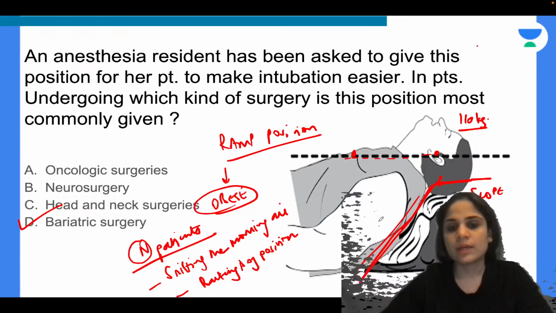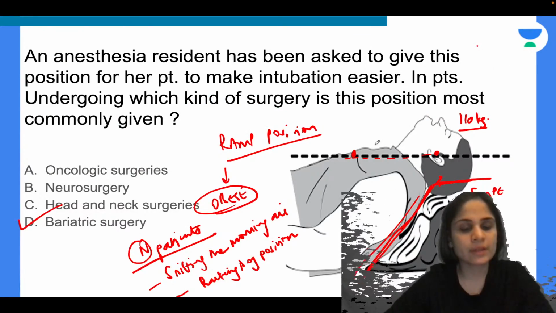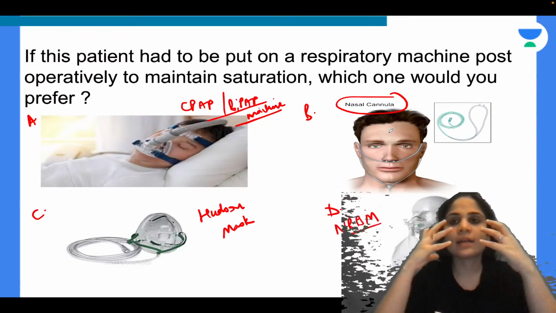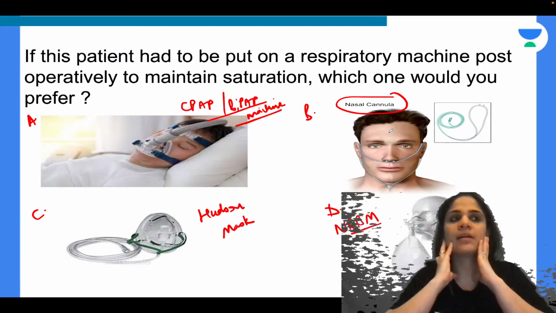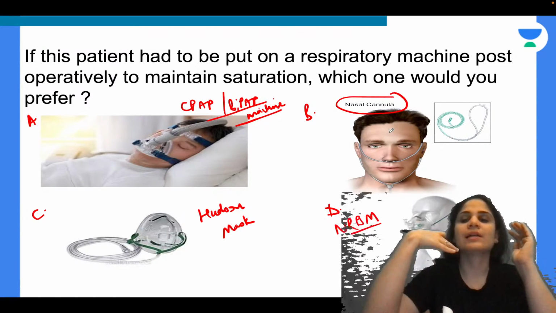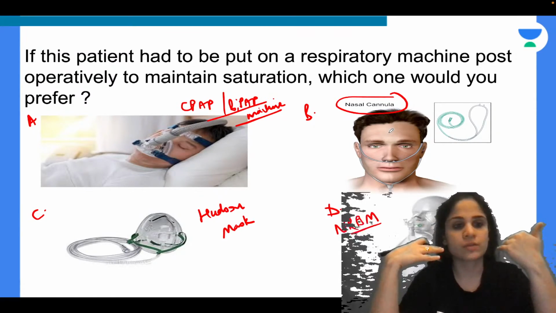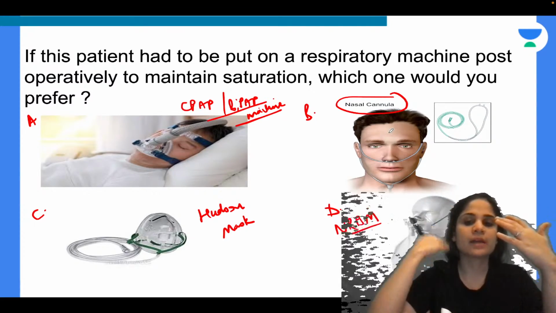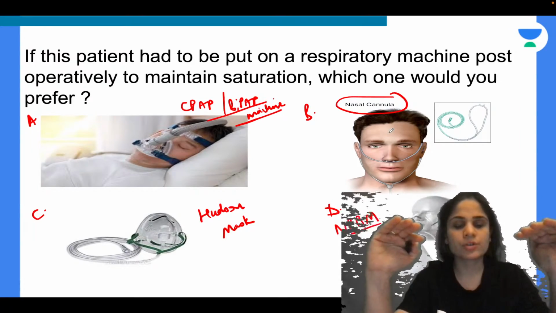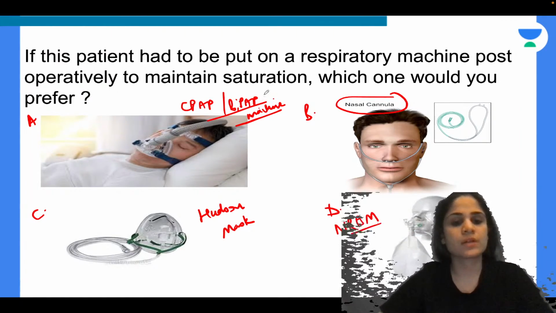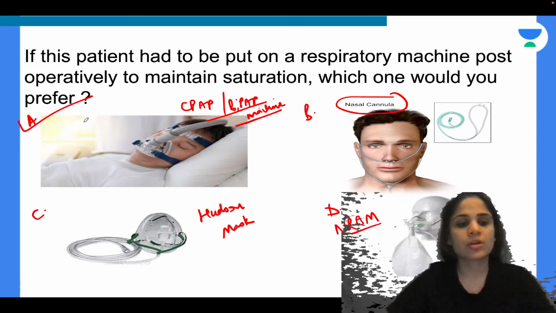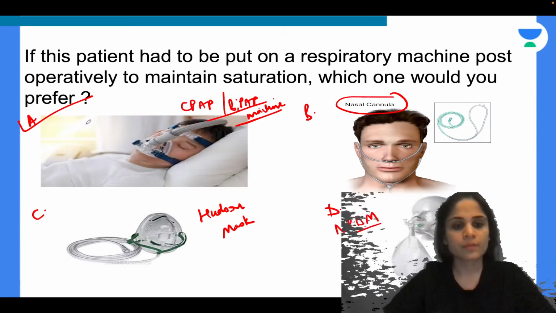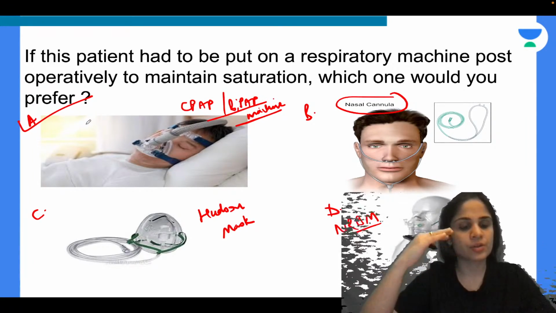Okay, now in obese patients we are not bothered about giving them oxygen. What we are bothered about is keeping their airway open. They have a large tongue and a lot of fat in this area, so the tongue can easily fall backward and cause obstruction of the airway. So you want to prevent that obstruction and keep the airway open. You want the tongue to get pushed forward. So in that case we use the continuous positive airway pressure or BiPAP machine. It gives positive pressure to keep the tongue away from the obstruction of the airway.